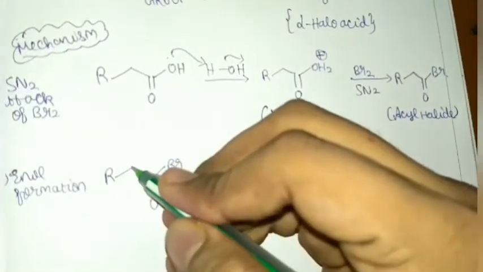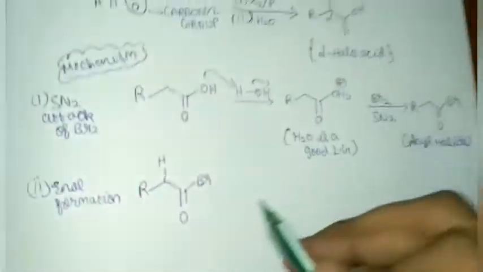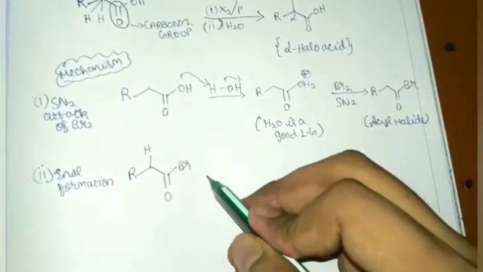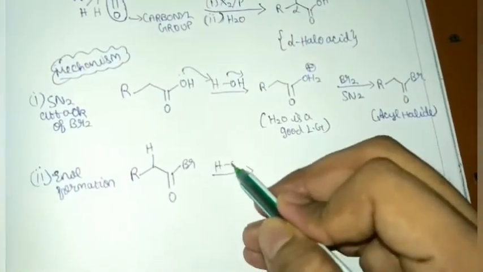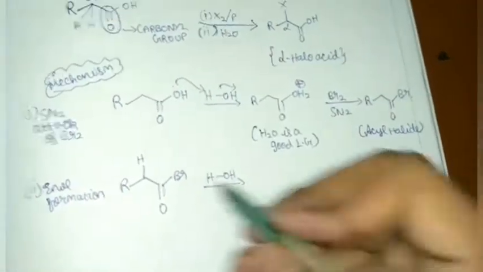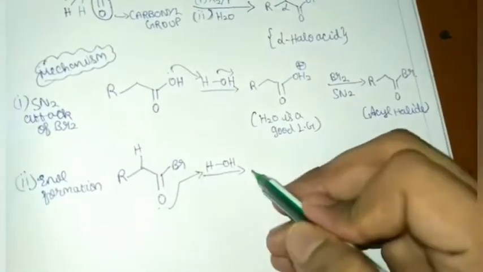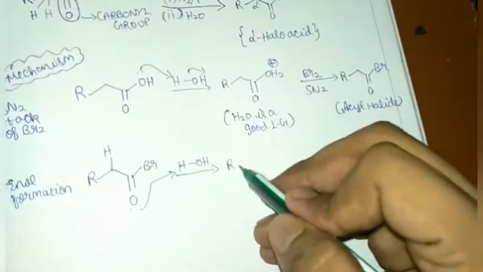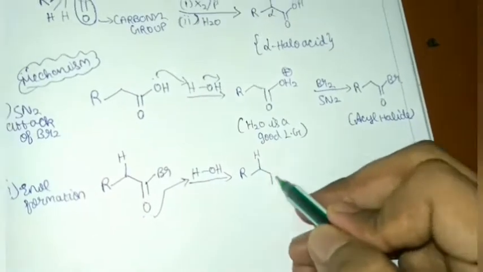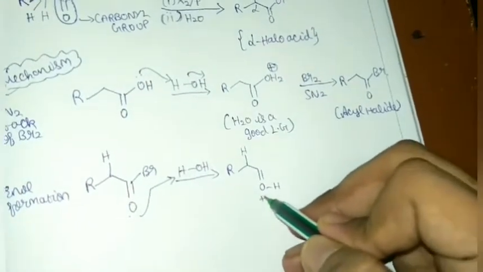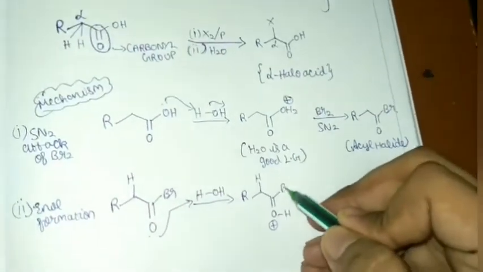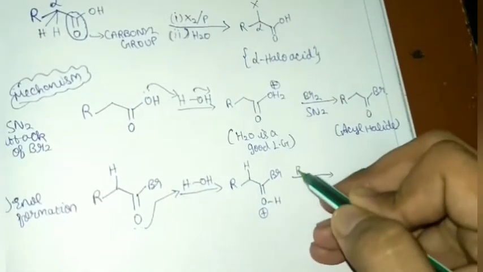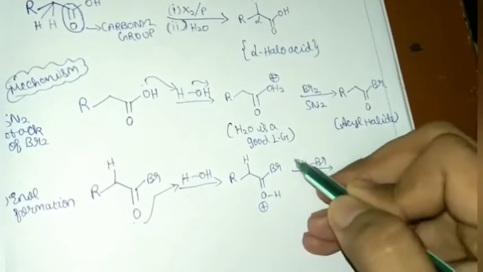So I draw one hydrogen over here to show how the hydrogen gets removed. So H, OH, right? So this will again extract a proton to form OH plus Br. Now again Br minus will form.